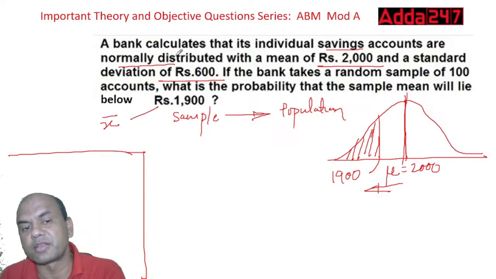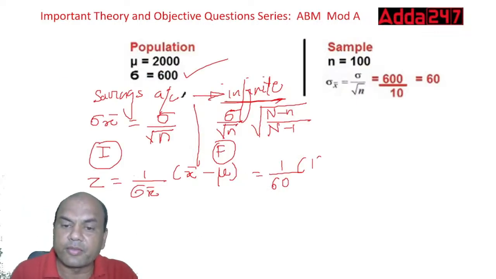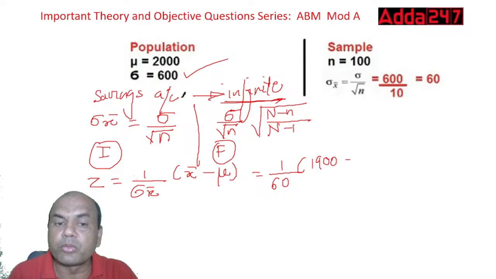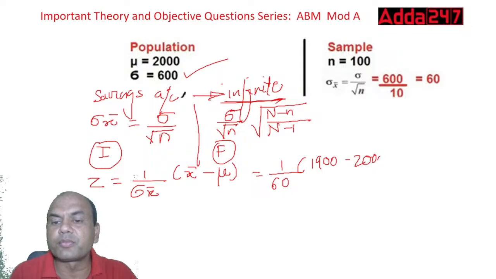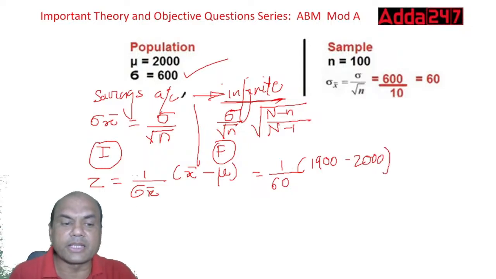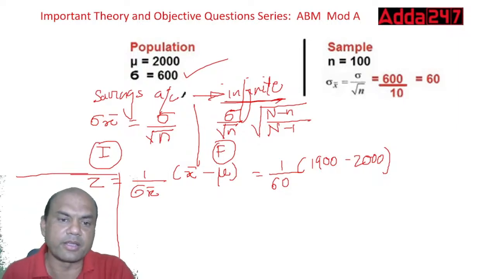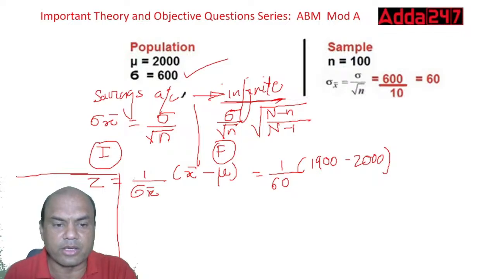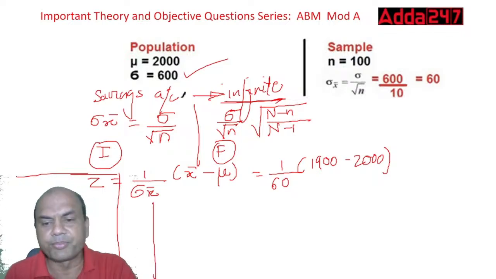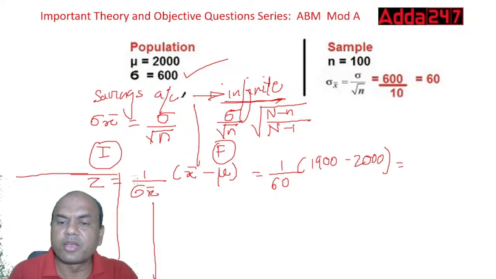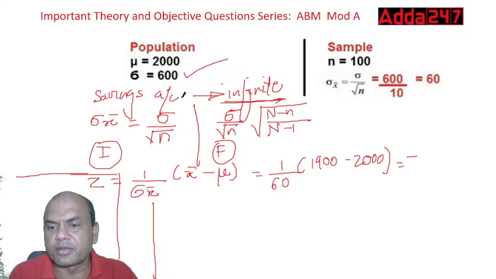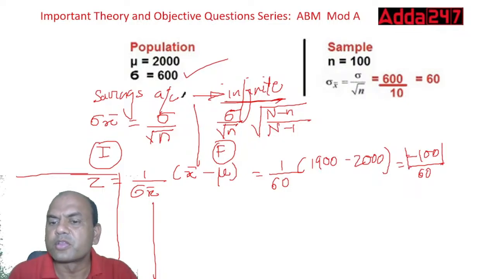So it will be 1900 minus mu. Mu is given, just now we saw it, 2000. So minus 2000. Now do it: 1900 minus 2000. Are you able to see this? Yeah, you are able to see this. Okay, I'll draw a line over here so that I won't write anything over here. Ignore the sign here. It is minus 100 upon 60. Minus sign is okay, you will take this as modulus. So it is 100 upon 60.